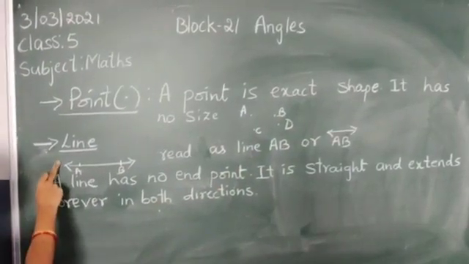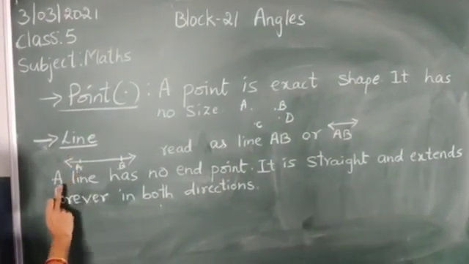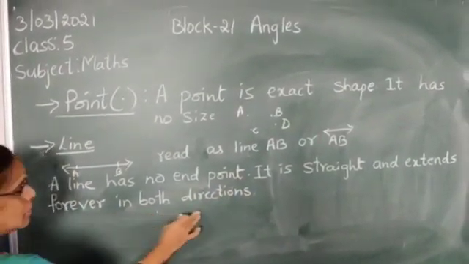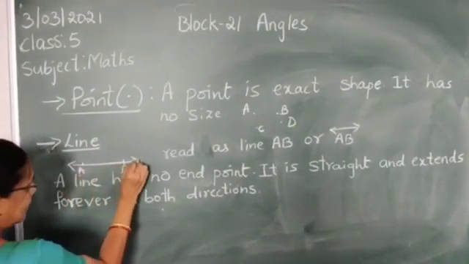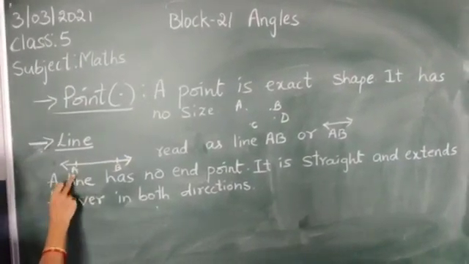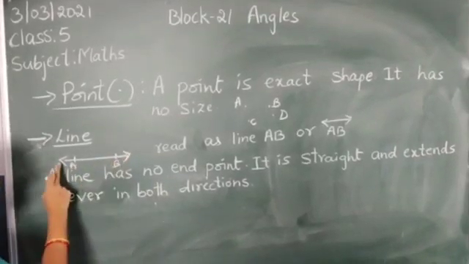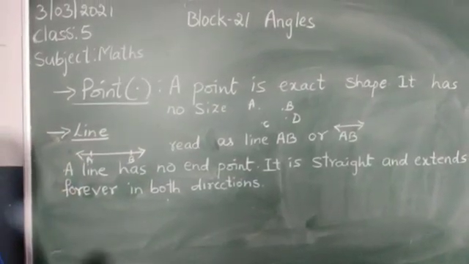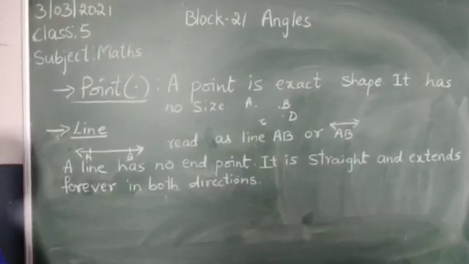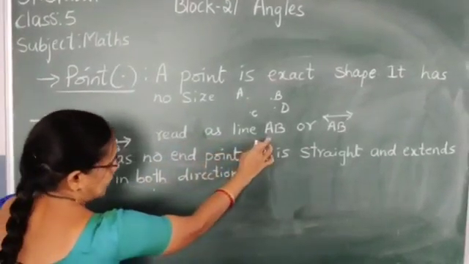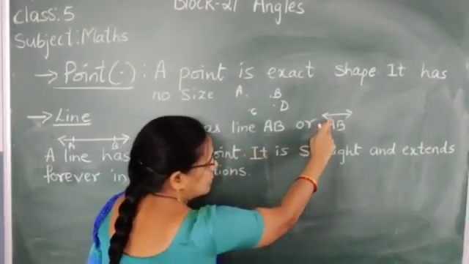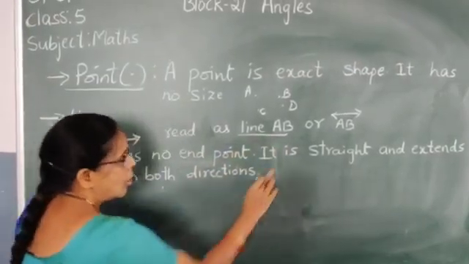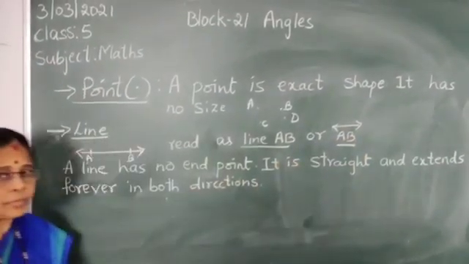Now, next, line. See, a line has no end points. It is straight and extends forever in both directions. See, children, this is a line AB. This arrow mark shows we can extend in both directions, and it has no end points. It is read as line AB. Understood children?